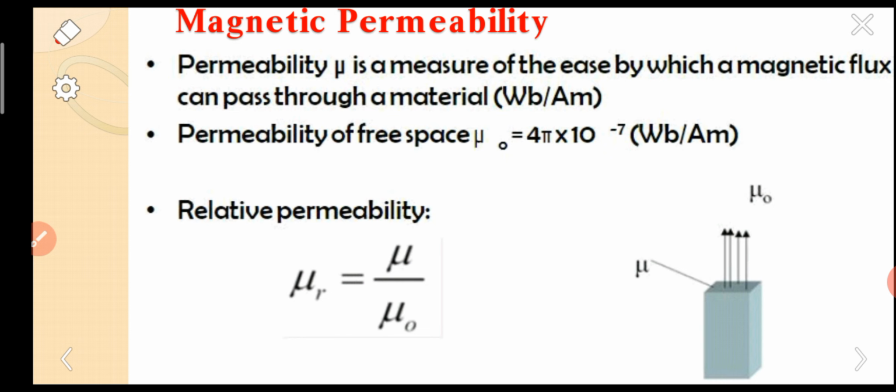Permeability is the measure of the ease by which a magnetic flux can pass through a material. It is our general attitude in childhood: whenever you find a magnet, you want to rub it on some materials like steel, iron.